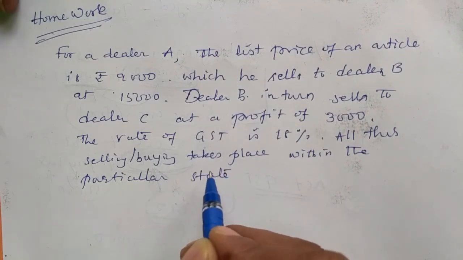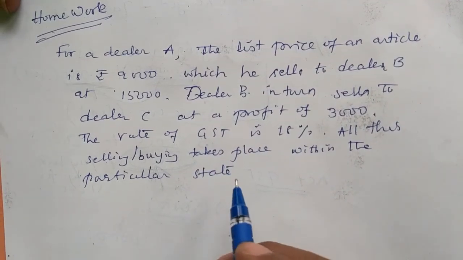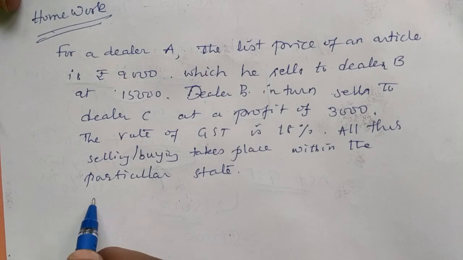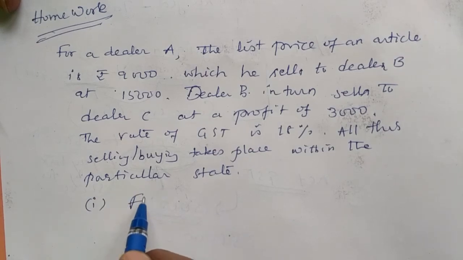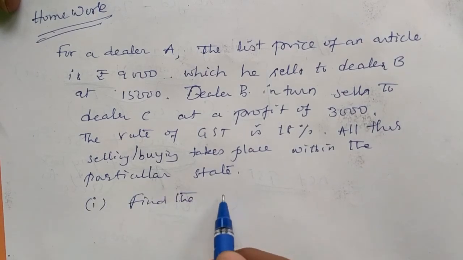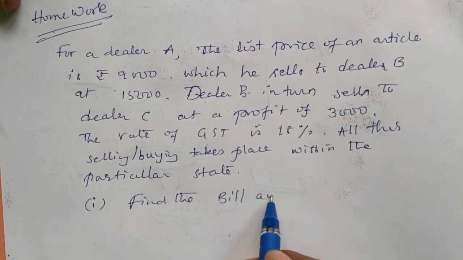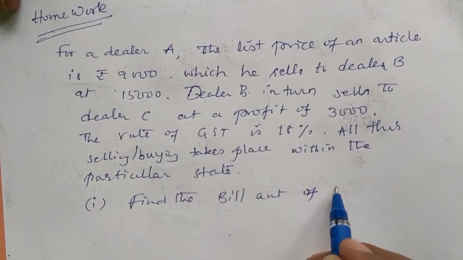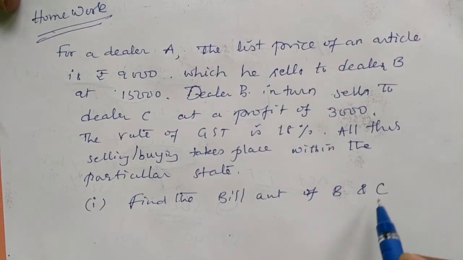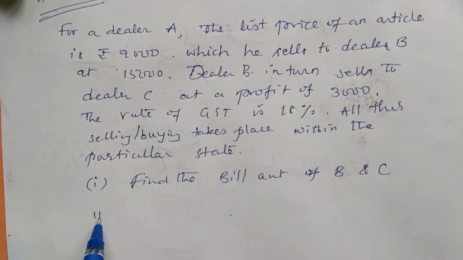So all these transactions, A to B and B to C, take place within the particular state. So first sub question, find the bill amount of B and C.